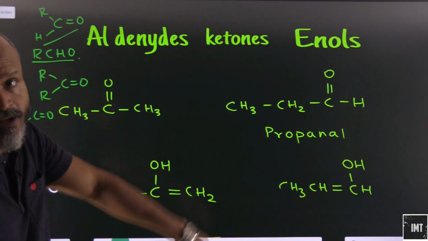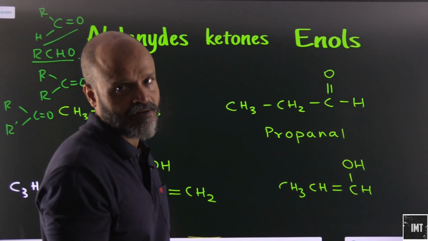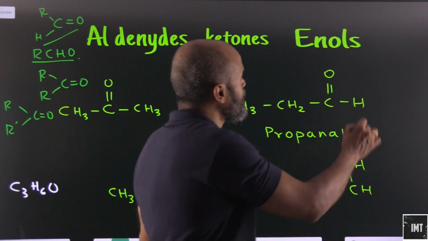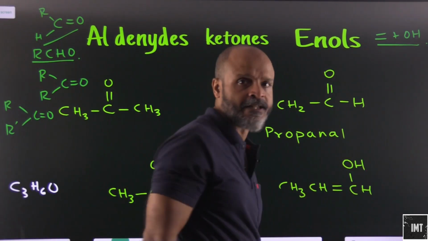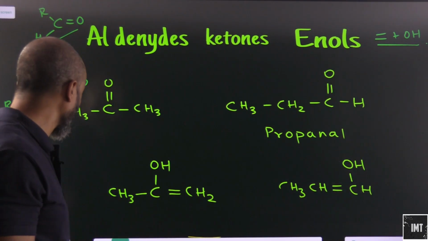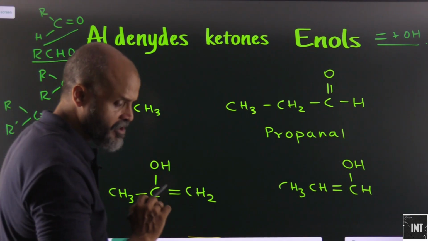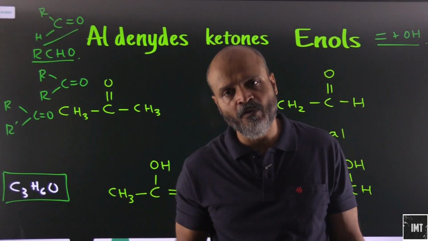What are enols? Enols are nothing but alcohols which will have a double bond in the chain. These are known as enols. So basically a double bond plus an OH group will be enols. We will see the examples as to how they are forming. So let's take a compound here, C3H6O, and let's form aldehyde, ketone and enol from this compound.